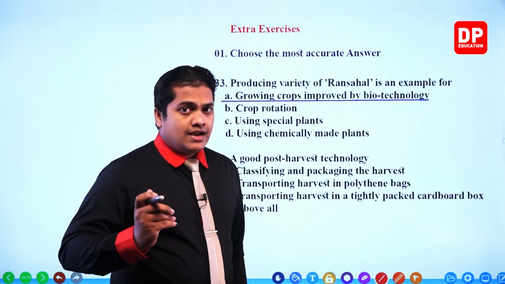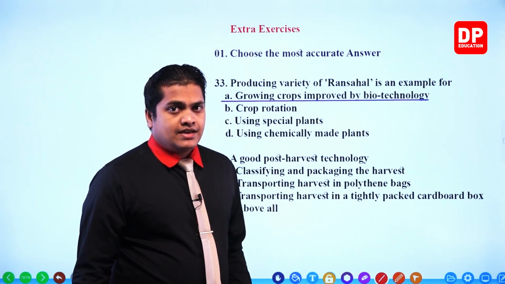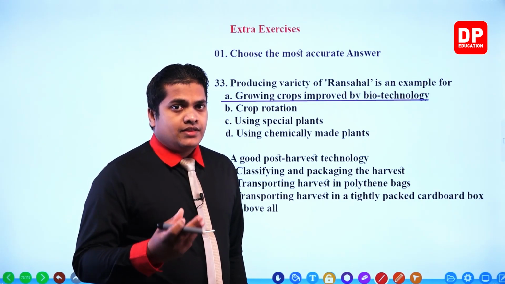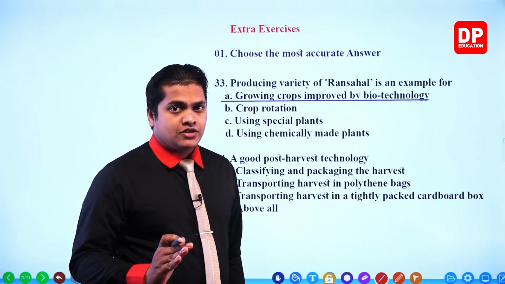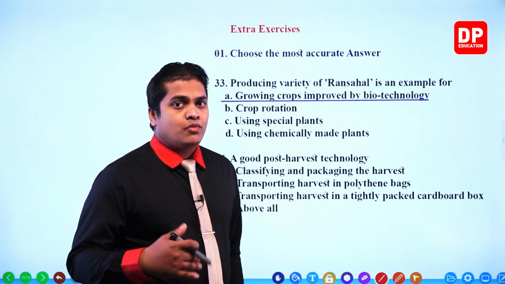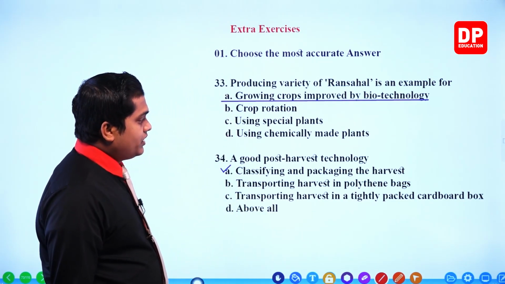Plant items and every food item contain some amount of water. When sunlight falls, water vapor evaporates, and then within the polythene bag the water is retained. Because of that, my dear children, these food items may get spoiled very quickly. So we can't take that as a good answer.